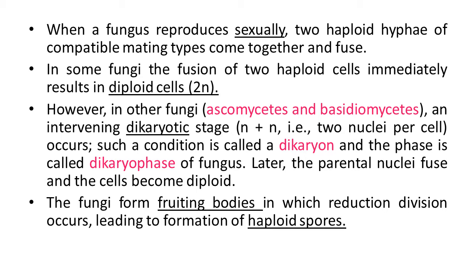The fungi form fruiting bodies in which reduction division occurs. Through this reduction division, the 2N diploid cell undergoes this type of division and forms haploid spores. So from the 2N structure, the N structure, the haploid structure, is formed.